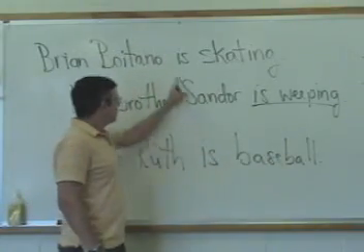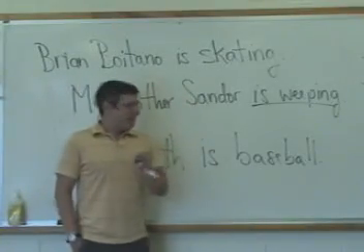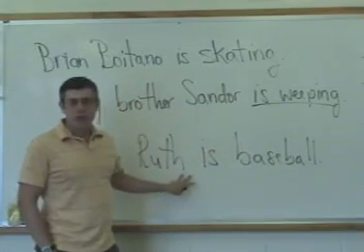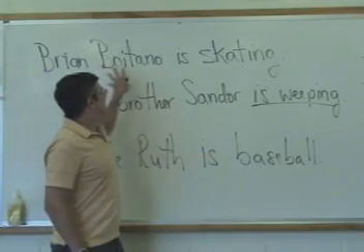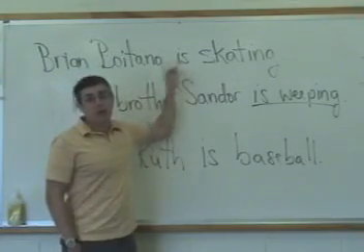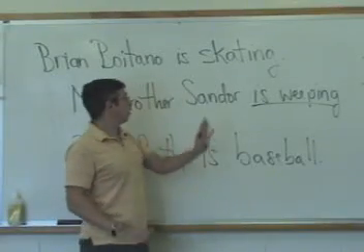But you can construe Brian Boitano is skating exactly in the same way that you can construe Babe Ruth is baseball. In order to do that, Brian Boitano is the subject. Is is now the only word in the verb. The verb is 1 word long.